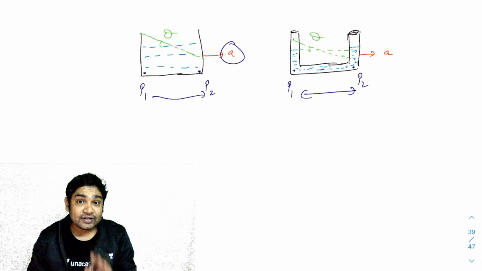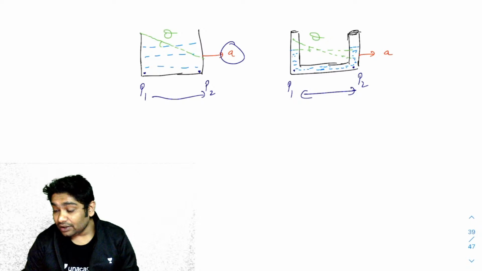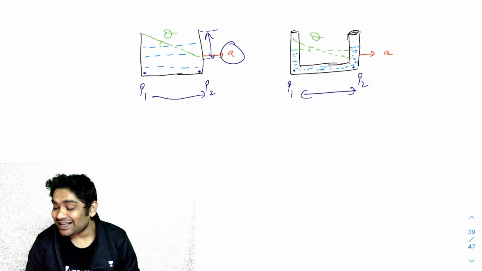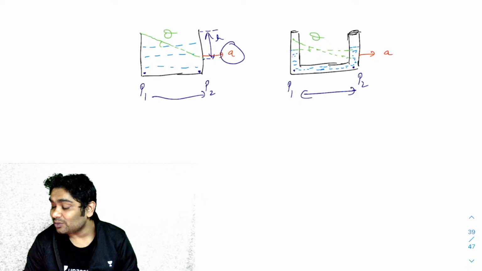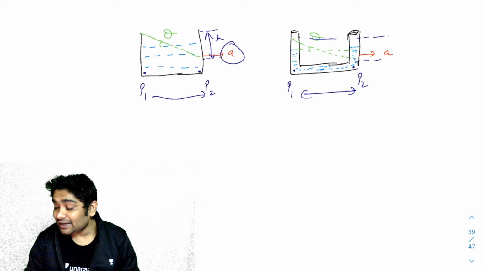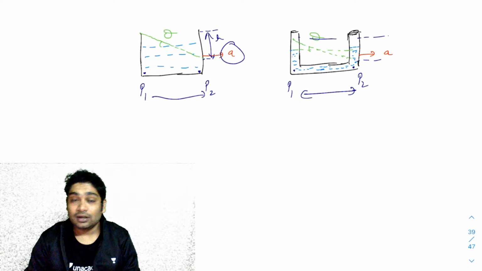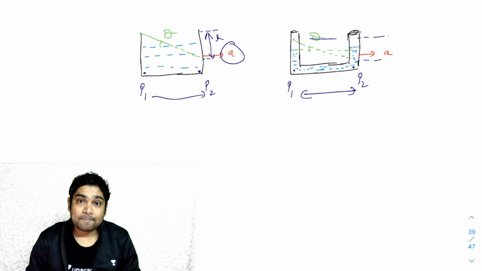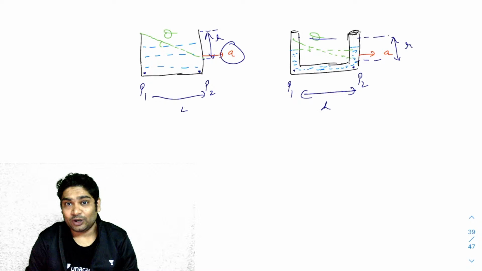If the pressure difference has to be the same, then you will realize that the height difference also has to be the same. Height difference, if this is h, then this will also be h. Now, if the base lengths are also the same, if the base is L and L, then the entire angle would have to be the same. Did you guys follow this? First of all, let me know. How many of you followed this?